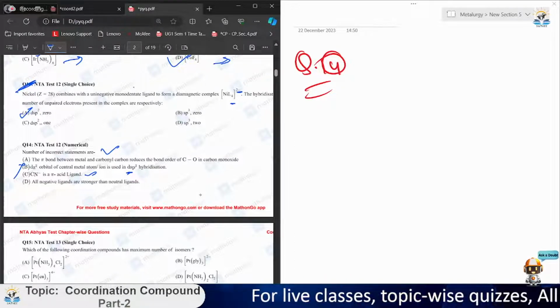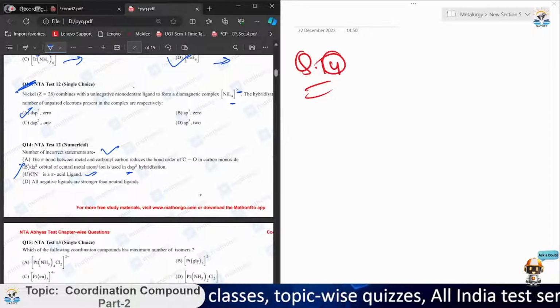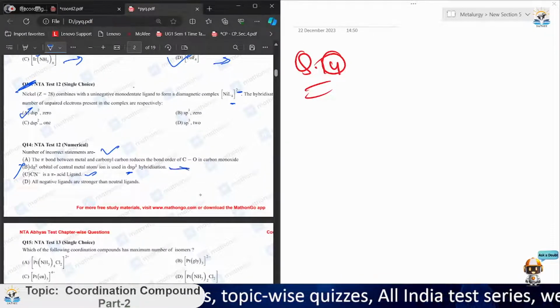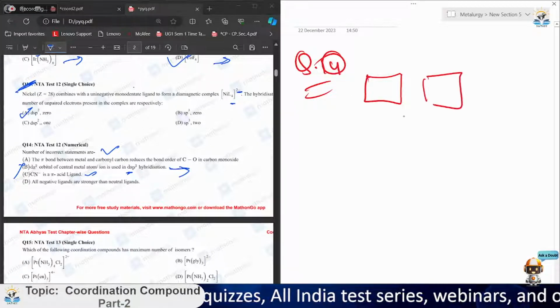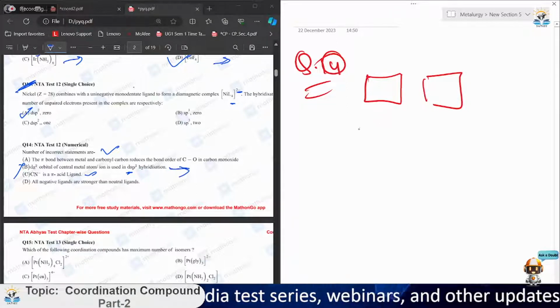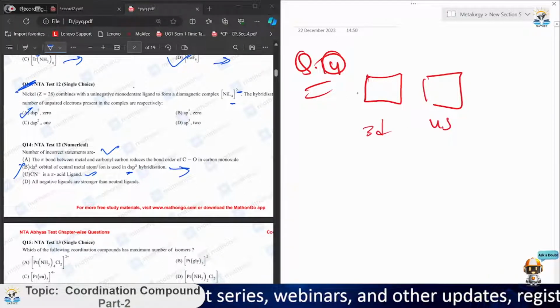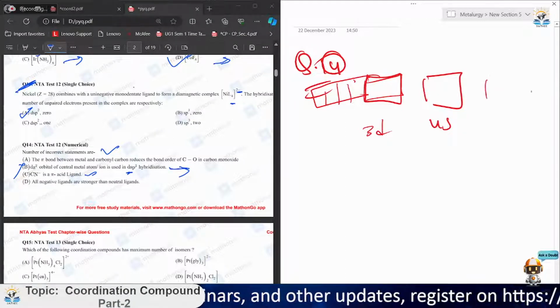So we can check multiple statements also. Why am I saying that B is not correct? Because if we make a compound like this, let's take the previous example only. That was 3d, 4s, and I am taking the last one now, and this comes p.